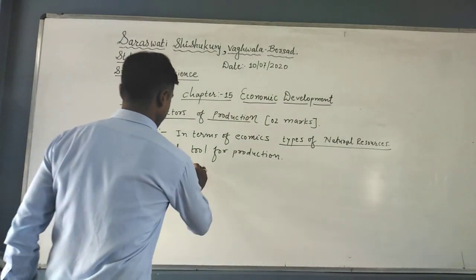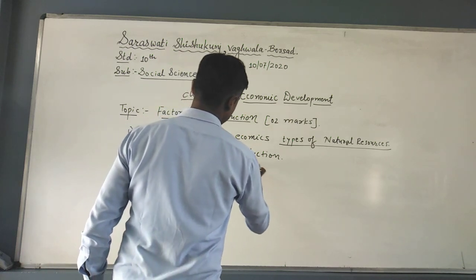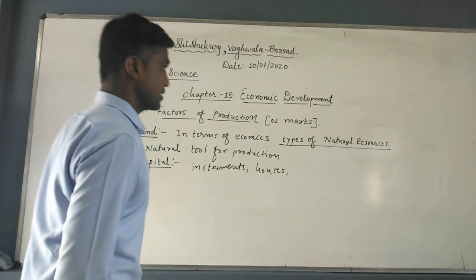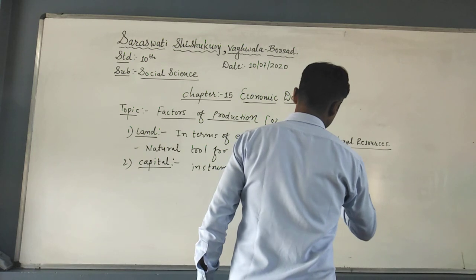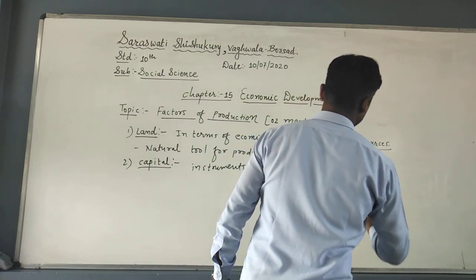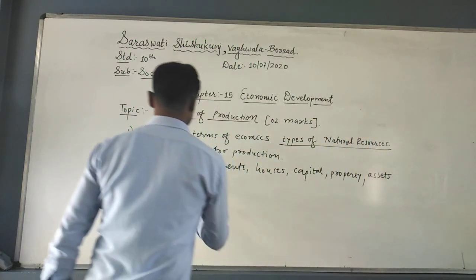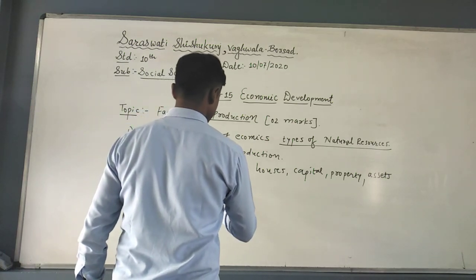So we will write about that: instruments, houses, capital, property, assets, and investment.